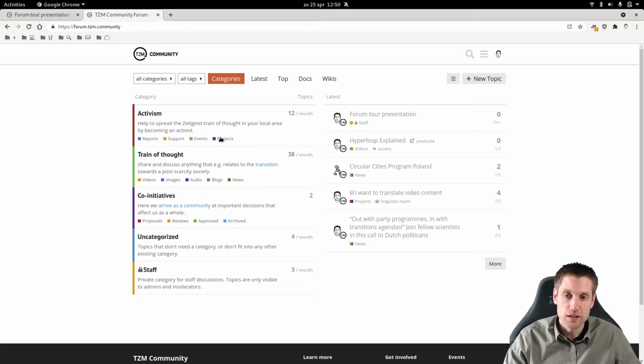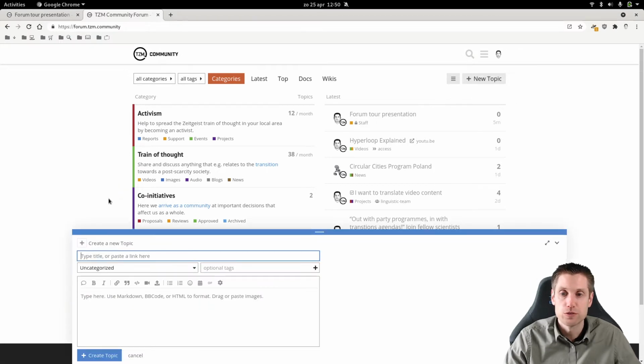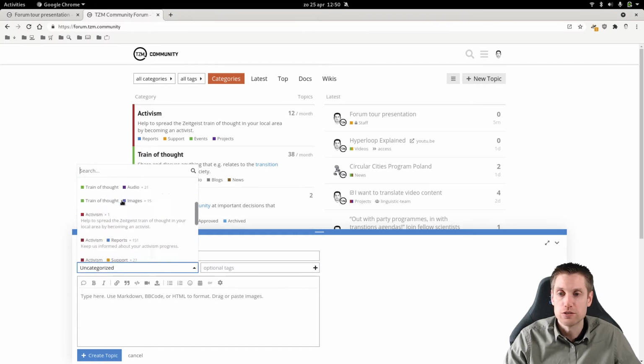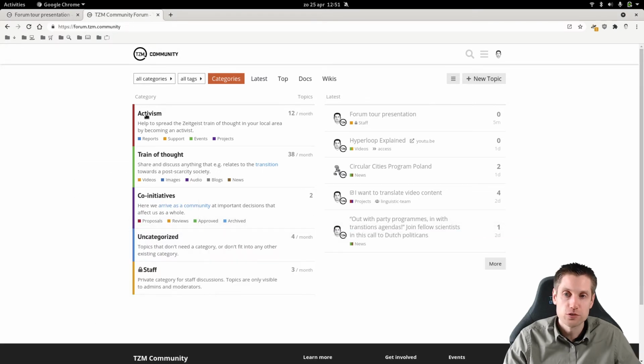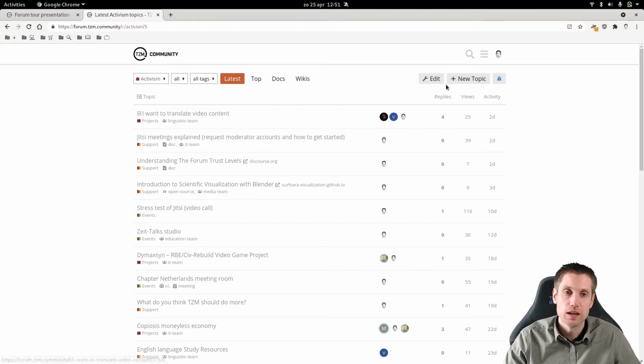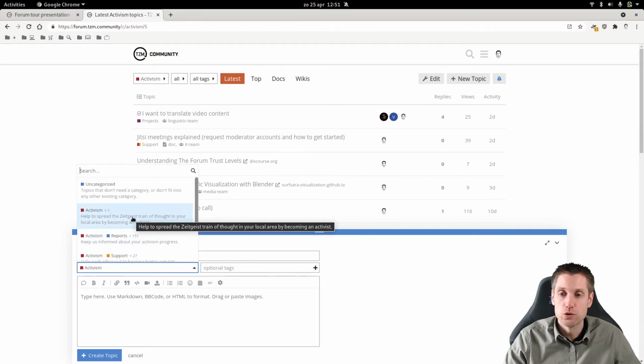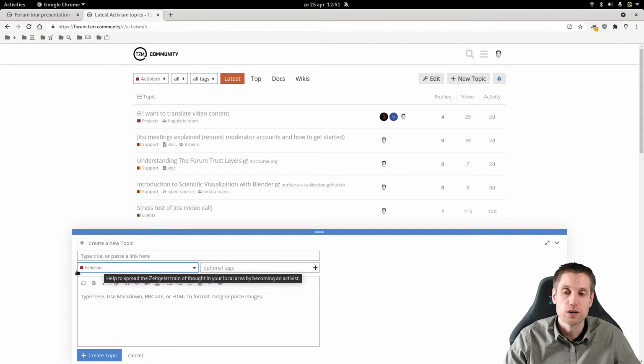So if it doesn't fit in any of these subcategories, then you can just post it in the main category. So if you click on new topic, then here are all these categories that you can choose from. If you don't want to have all the options, you can also click on activism and then click on new topic, and then you will only see the things from this category. So only the subcategories that are listed there. So if it doesn't fit in report, support or whatnot, then you can also post it in the main activism one. It doesn't have to fit in the subcategories.